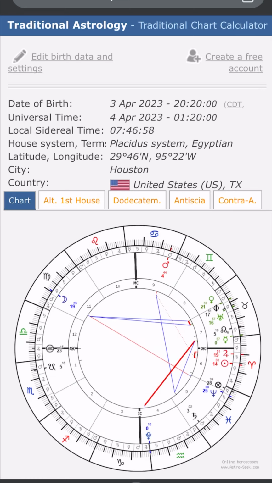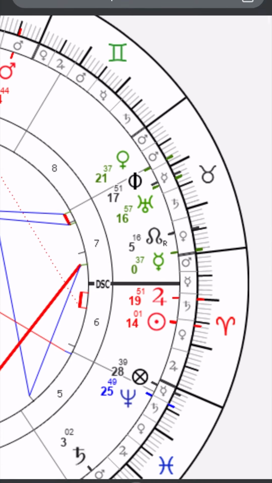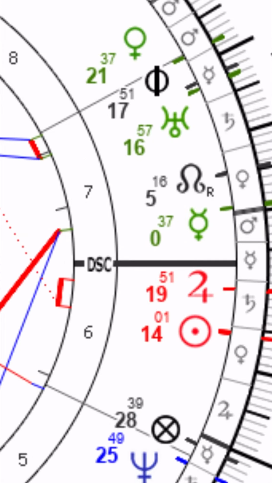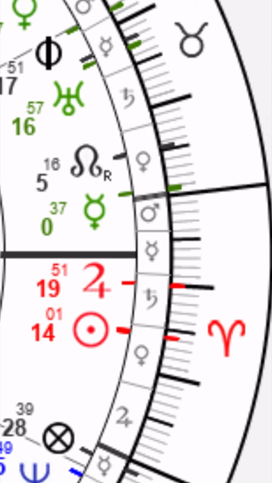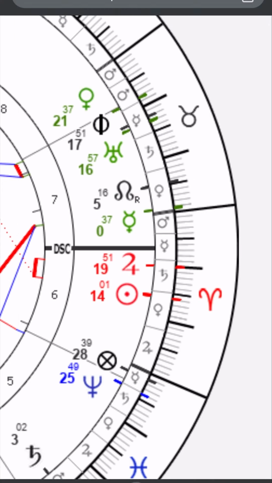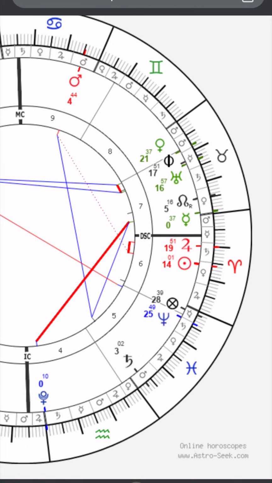And now we'll look at where Mercury is. So Mercury is in the 7th house. It's too far away from the cusp of the front of the 7th house. The DSC line here, that's the front door of the 7th house. If it was just on the inside, that'd be worrisome. That means it would be controlled by the 7th. But if it was on the outside coming in, that'd be good. But it's too far away from the cusp. You want it to be closer than 2 degrees, no more than 2 degrees max away. But it's not being affected at all.